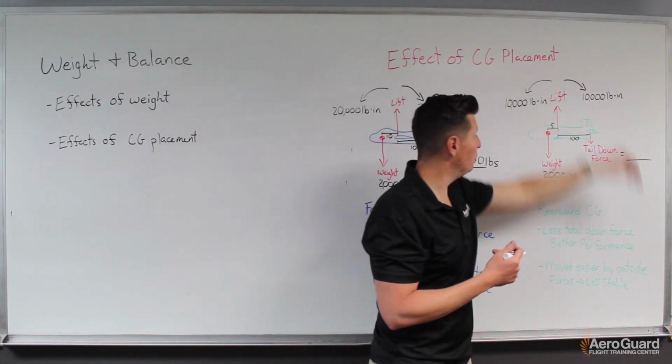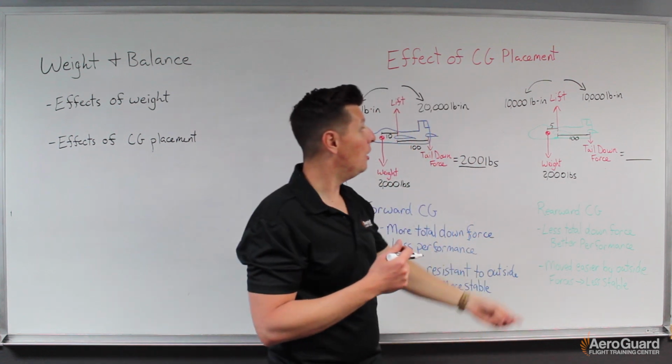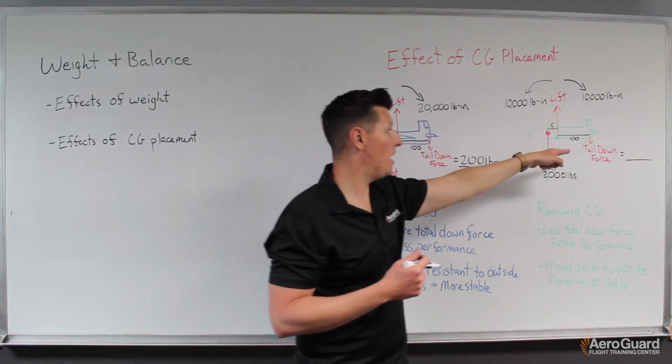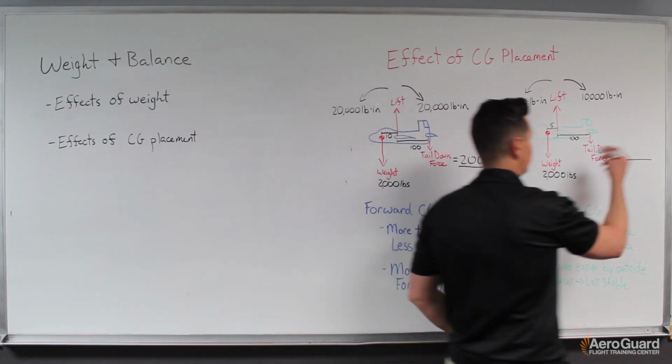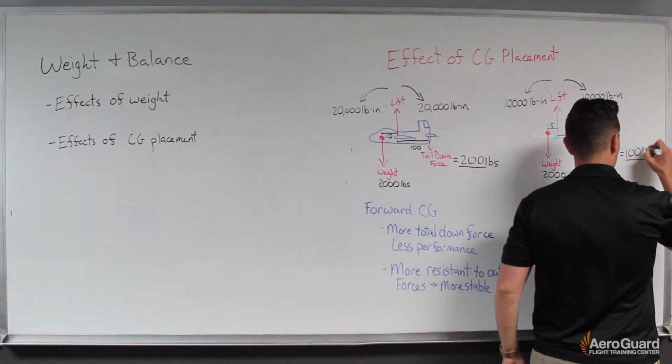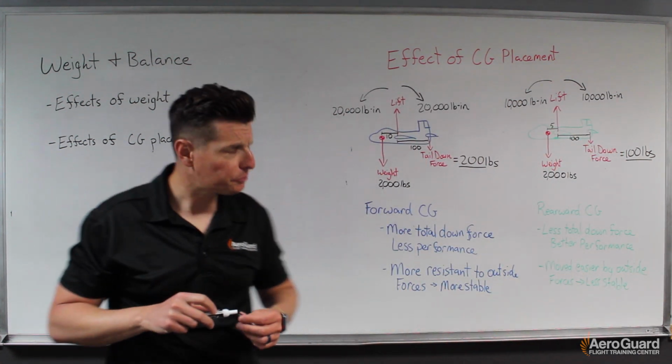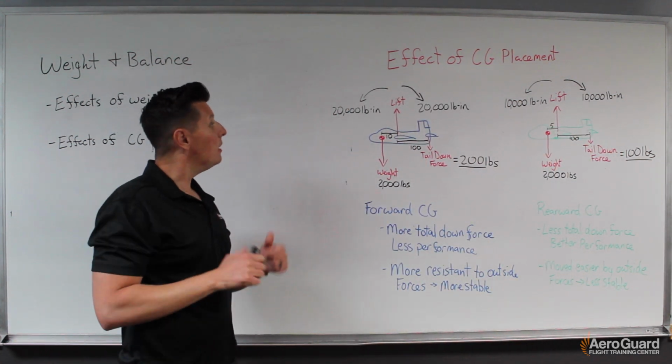And so to do the same on the opposite side, we end up with the same 10,000 pound-inches divided by the 100-inch arm, and we get the tail down force to be 100 pounds.